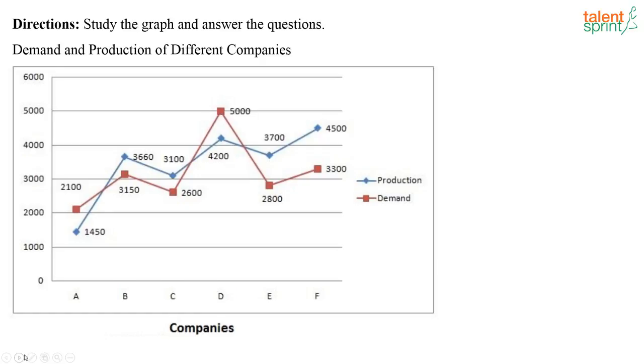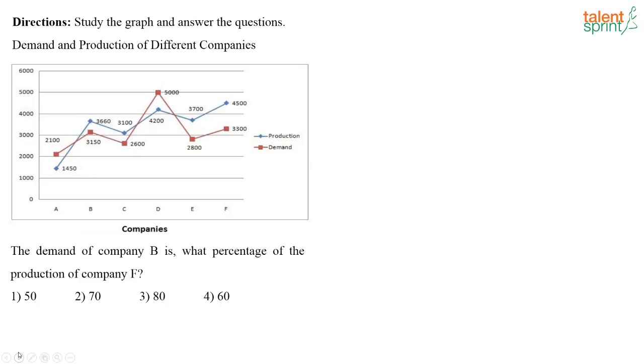Next. So next you had a graph, demand and production of different companies. The demand of company B is what percentage of production of company F. See, all the data interpretation questions from SSC CGL are very easy.